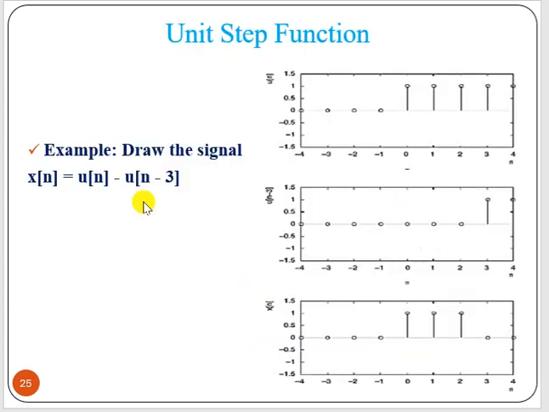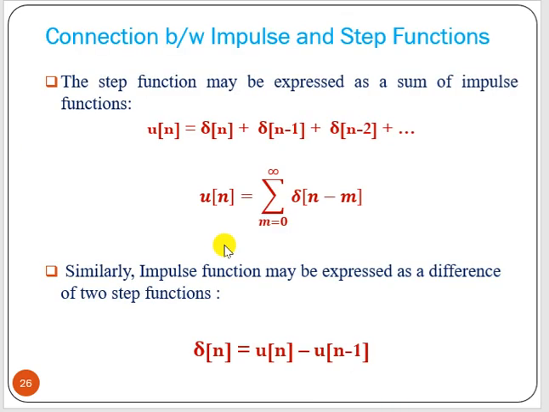How? See here, u of n minus 3. So what happened? From this u of n minus 3, it becomes 0 from 3 onwards. Now if we put here n minus 1, what will happen? It will start from 1, so from 1 it will be 0. It will leave only delta n. Okay. Only delta n is left. So delta n can be represented by the step function, and the step function can be represented by the impulse function.